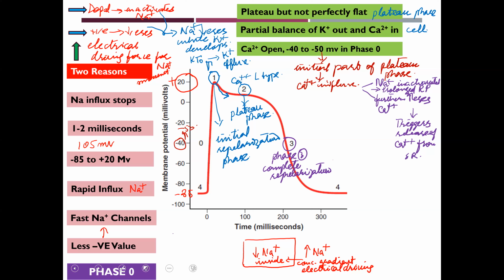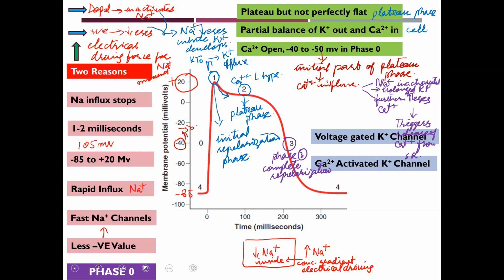And this phase occurs due to two types of potassium channels. Number one, the voltage gated potassium channels. Number two, the calcium activated potassium channels. And due to opening of these channels, the potassium moves outside, and membrane potential again approaches the resting membrane value.